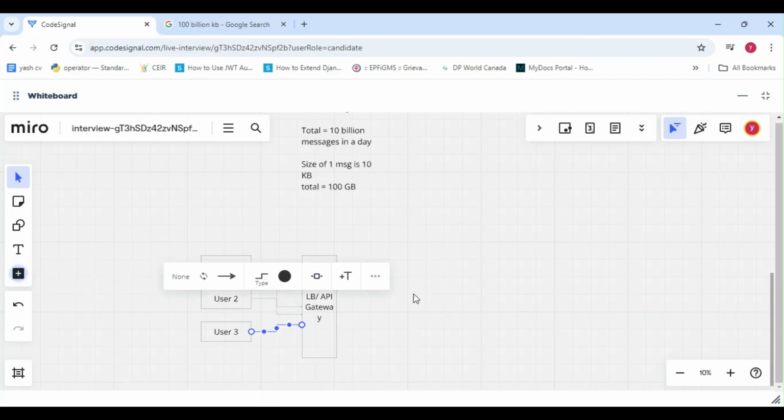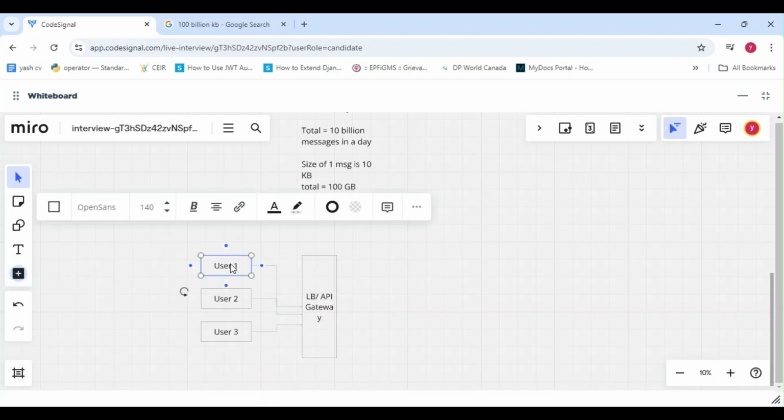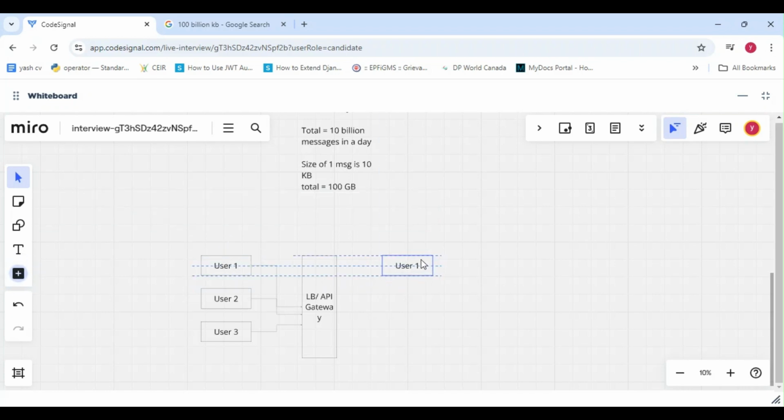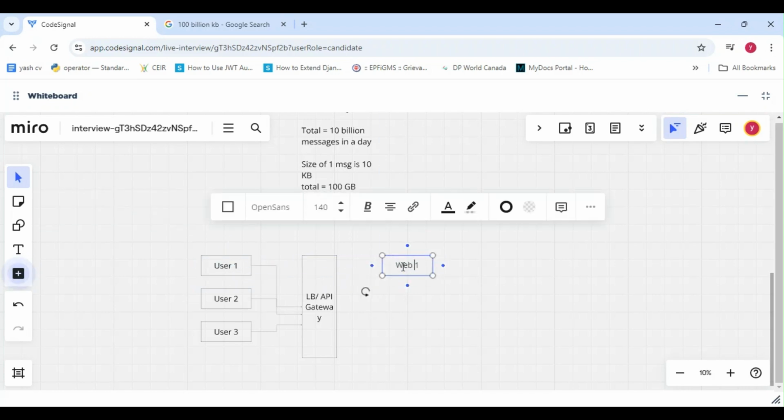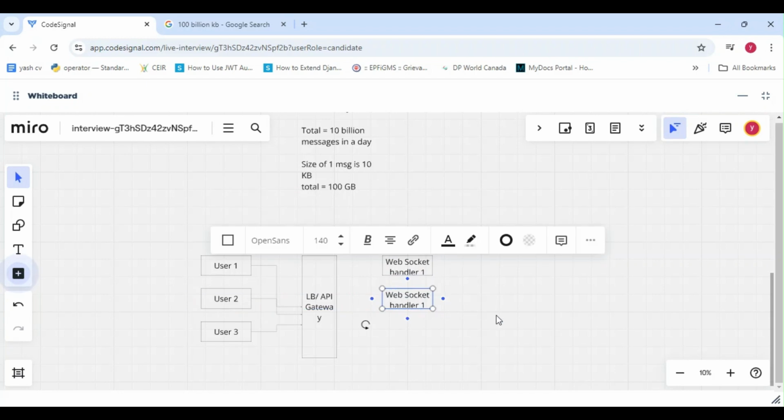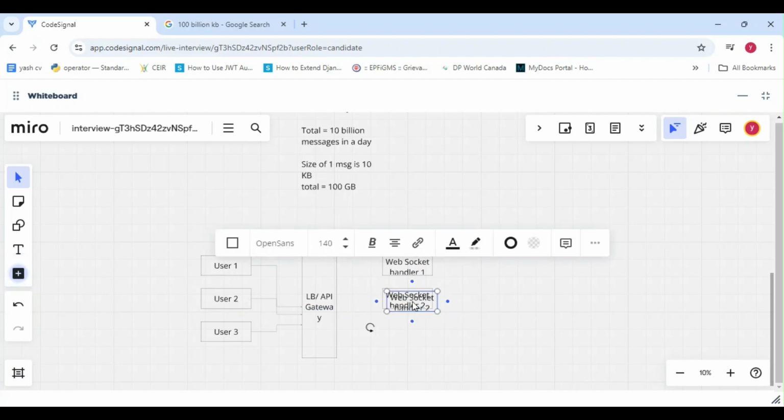Now we are going to use WebSocket handler for these users. So this is WebSocket handler 1. Then we have WebSocket handler 2. Then we have WebSocket handler 3.